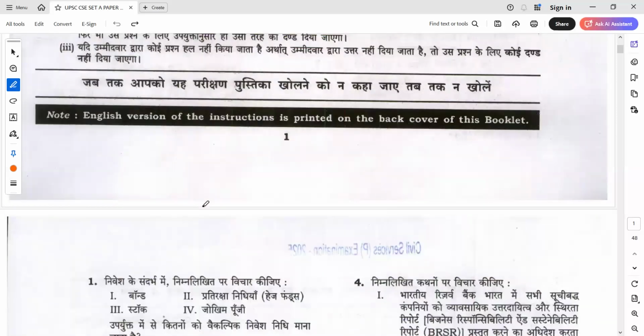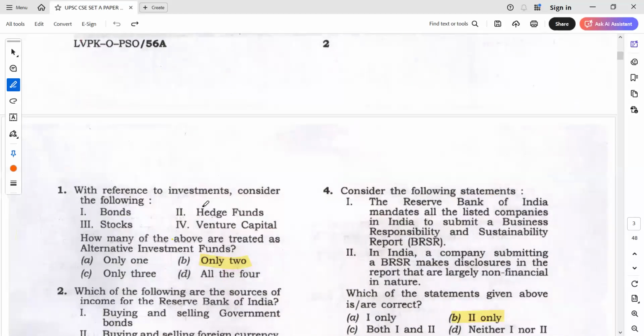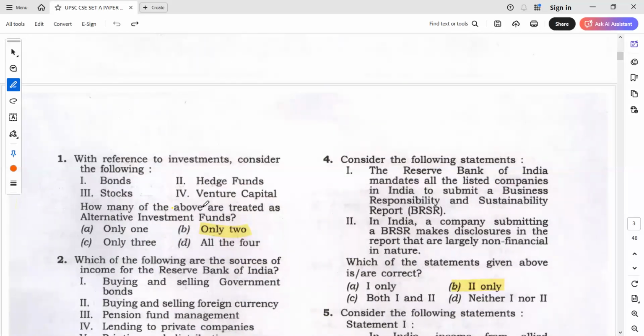So I'll be discussing set A today. Let's start with question one, and I'll also show you how the approach should be in the exam. With reference to investments, consider the following. Always in this type of questions, I asked you to focus more on especially these things like alternate investment funds. Okay. So there are four options.